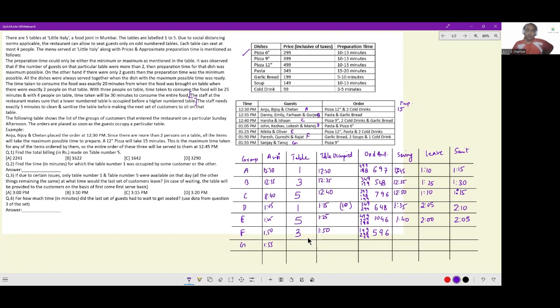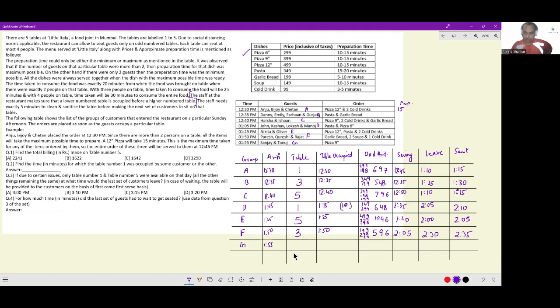Now, how many people were there? For group F, there were 3 people. So time taken will be maximum. Time for garlic bread is 10. Time for 2 soups is 15 and time for 1 cold drink is less, so 15 minutes it will take them. So their serving will be at 2:05. Because there are 3 people, they will take 25 minutes to eat. So they'll be done eating at 2:30 and their table is ready for reoccupancy at 2:35.